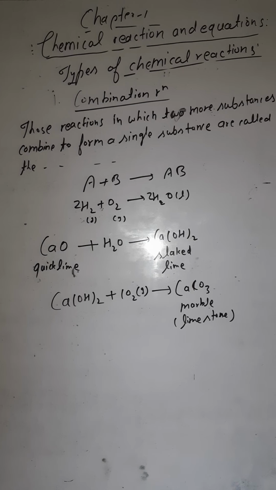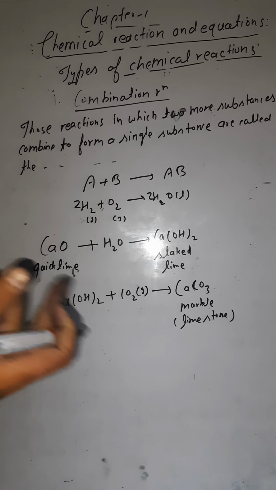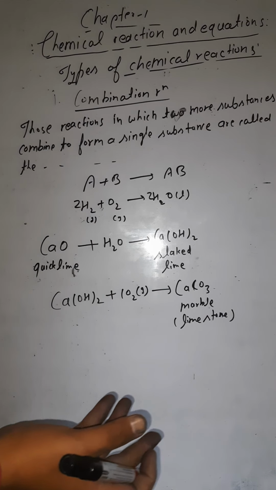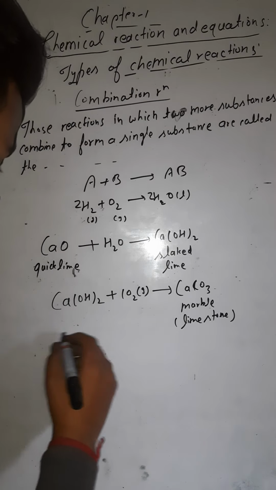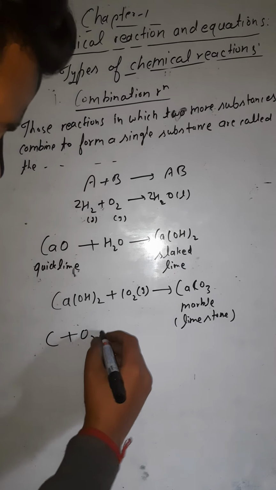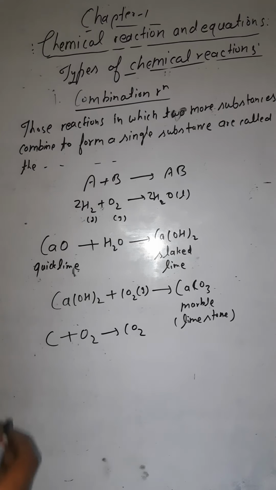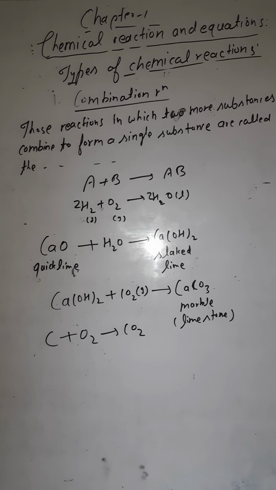Now you have some other examples of combination reaction, like the burning of coal. If you are burning coal in the presence of oxygen, what does it form? It forms carbon dioxide. Burning of coal means carbon plus oxygen. Carbon, this is coal. When they react together, they form CO2, that is carbon dioxide. So this is again an example of combination reaction.